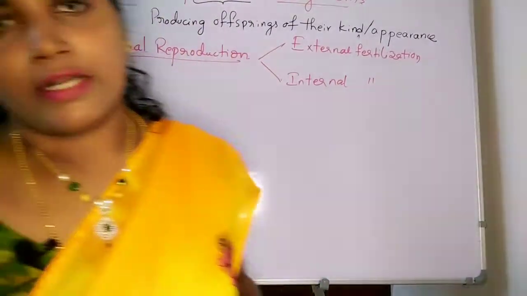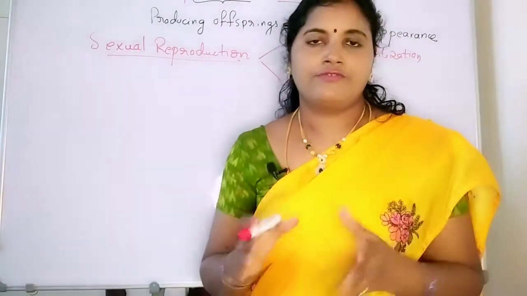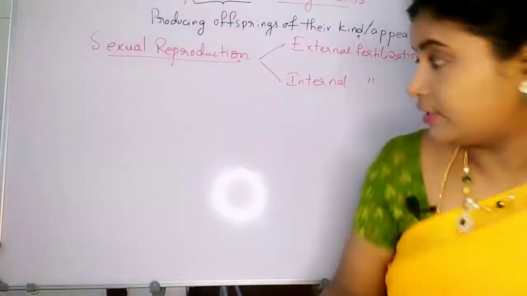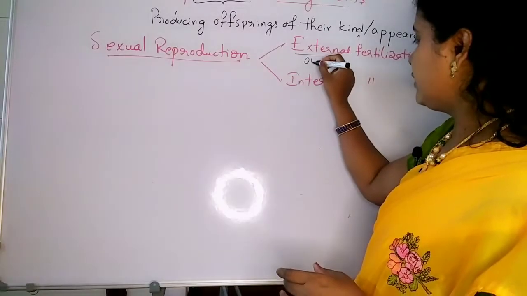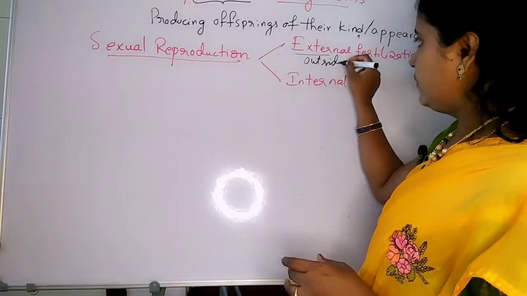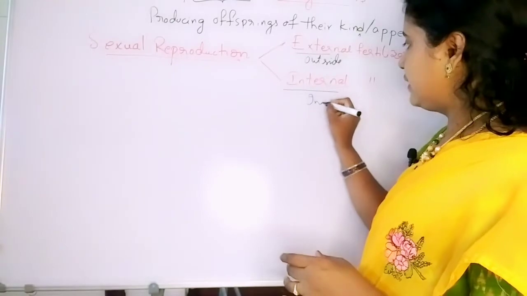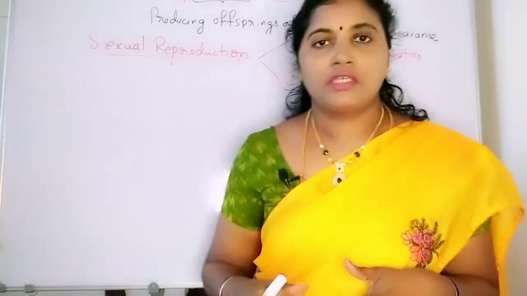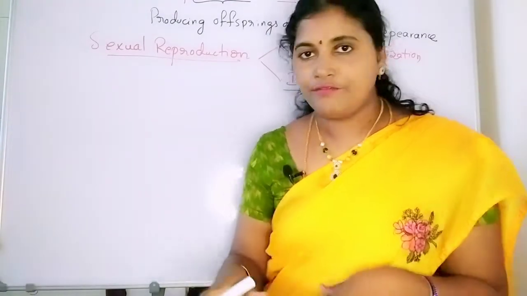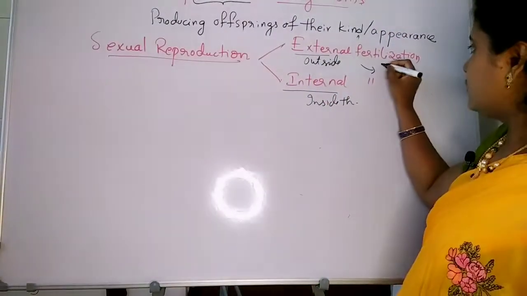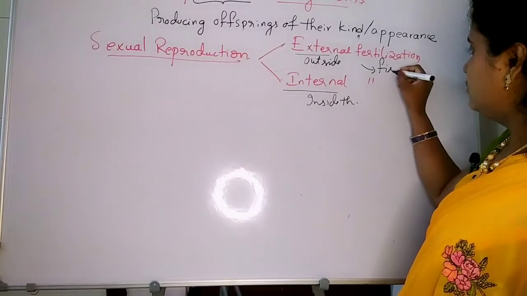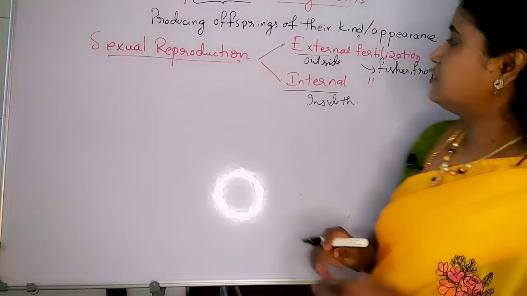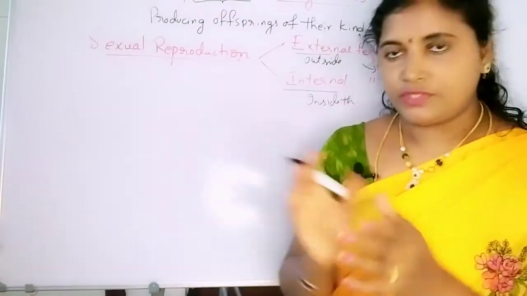External fertilization means the fusion of gametes takes place outside the body, and internal means inside the body. External fertilization takes place in fishes and frogs. Example for external fertilization: fishes, frogs, amphibians. In fishes and frogs, the fertilization takes place outside the body.